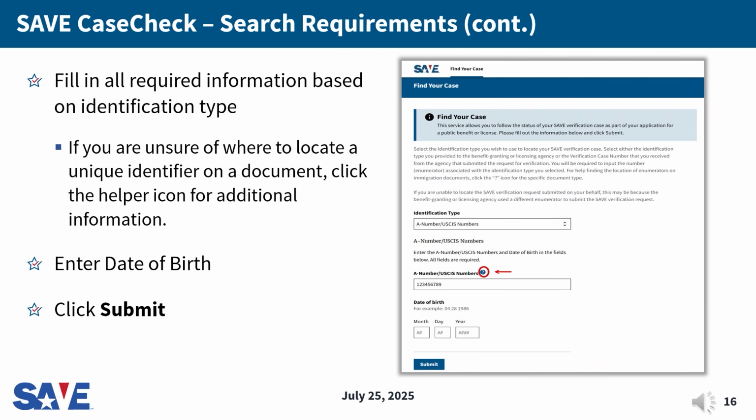Based on the identification type you selected, you will be required to input the numeric identifier used to create the verification case or your verification case number. You can select the helper icon for additional information on where to locate the identifier. After the identification type and number is entered, you will enter your date of birth, then select Submit to locate your case.